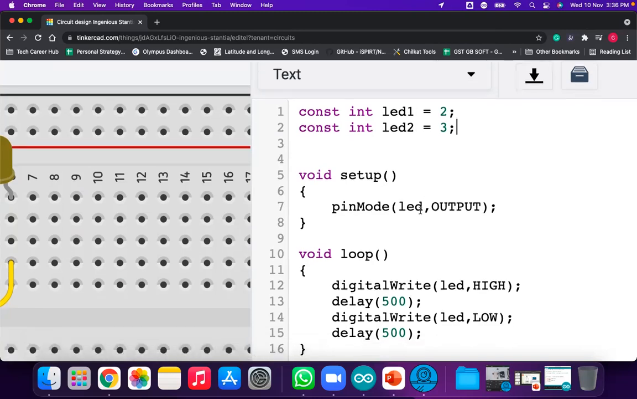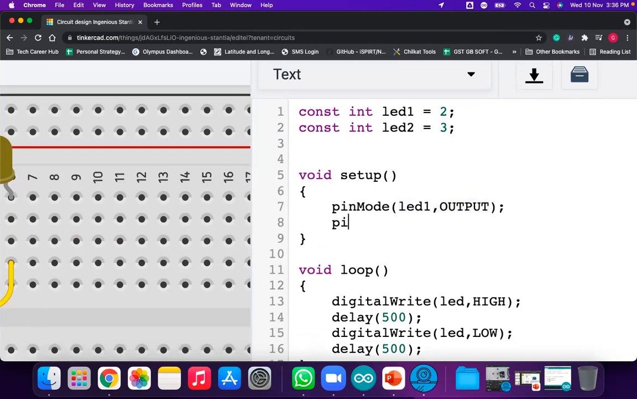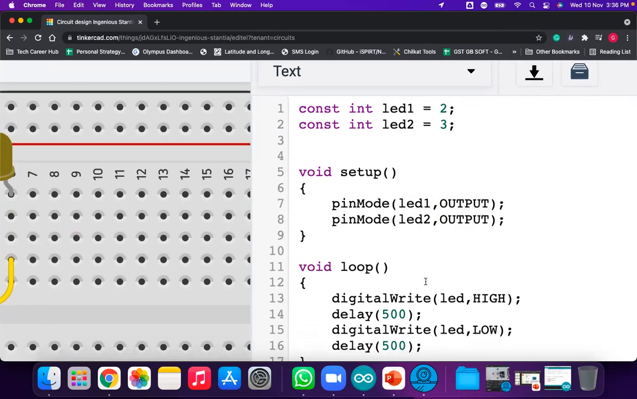Okay. Now LED 1, that is pin number 2, should be output. Pin number 3 is also connected to an LED, so pin number 3 should be output as well. So here we write LED 2 comma OUTPUT. So LED 1 comma OUTPUT, LED 2 comma OUTPUT.